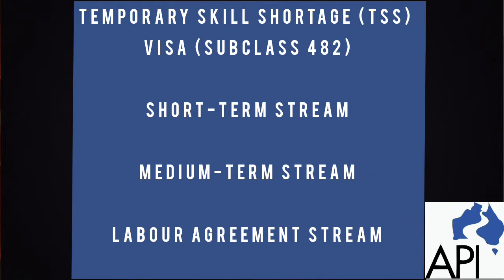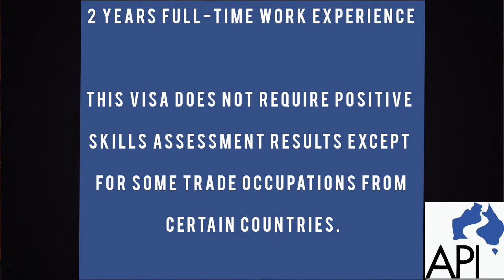The Subclass 482 has three different streams: short-term stream, medium-term stream, and labor agreement stream. For the labor agreement stream, same as the 186 visa, the employer must have a labor agreement with the government. To apply for a 482 visa, you need to have at least 2 years full-time post-qualification work experience in your nominated occupation. This visa does not require positive skill assessment result except some trade occupations from certain countries.